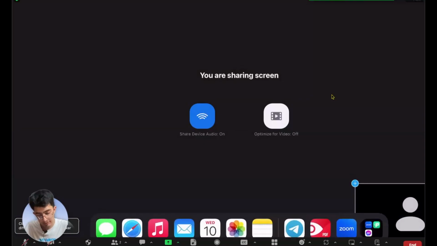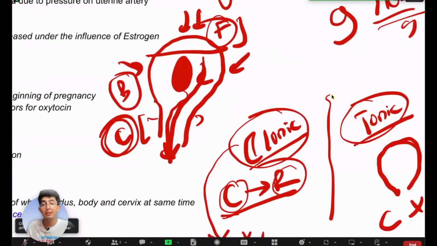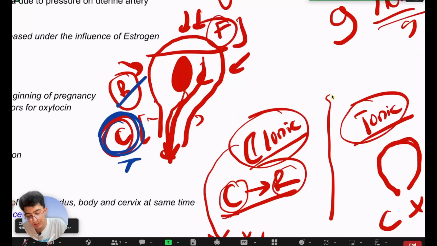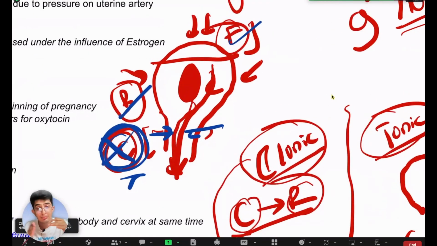What happens? So if the fundus, body, and the cervix all contract at the same time, will the baby be able to go out of the uterus? No, not really, right? Because when the cervix is also contracted along with the body and the fundus, the baby has to go through the cervix. If the cervix is also contracted, then there is no space for the baby to go down. So contraction of the cervix is not good for getting the baby outside.